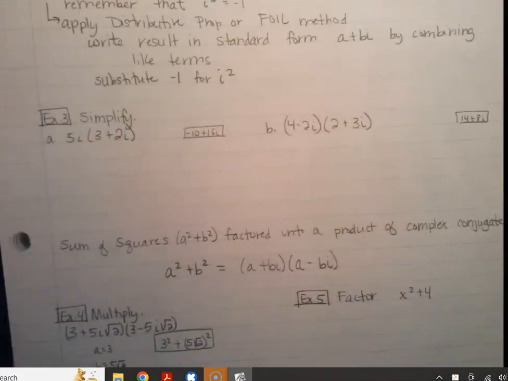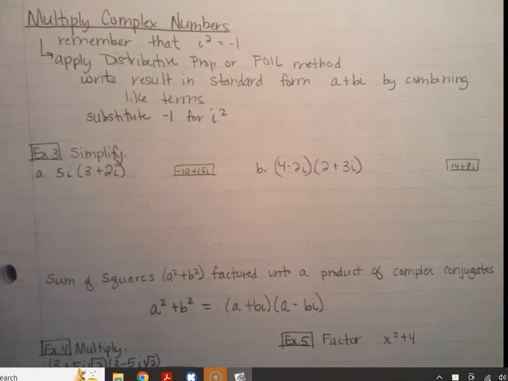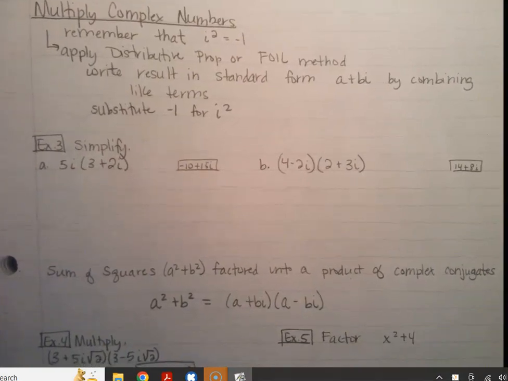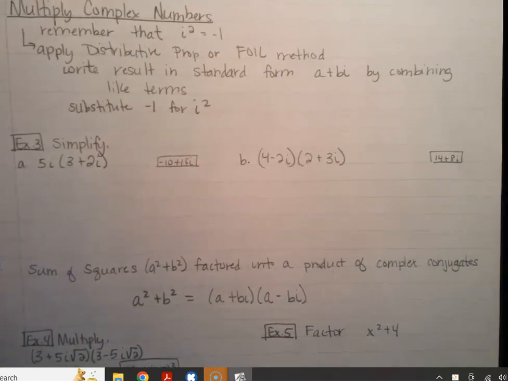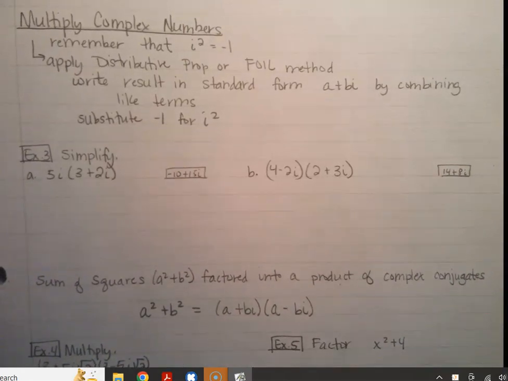There's just the one formula for the absolute value. That's the only formula. And the other, you're doing the same things you've always done. It just feels awkward at first because there are two parts to the number. Same thing you've always done, just written differently. So with multiplication, we're still using the distributive property or the FOIL method that we've always known. The only new part is that we also have to contend with this -1 thing if we get an i squared out of it, which we're going to at some point.